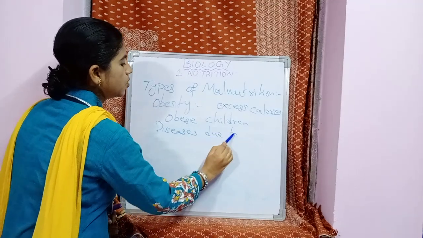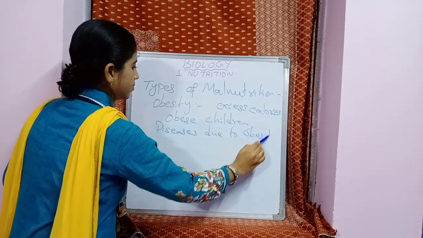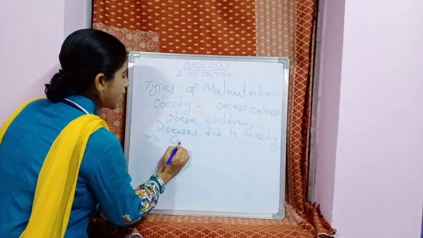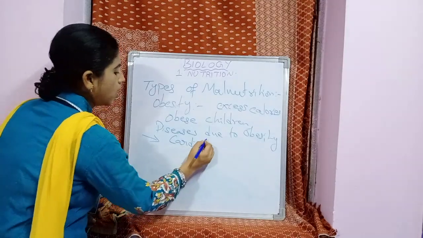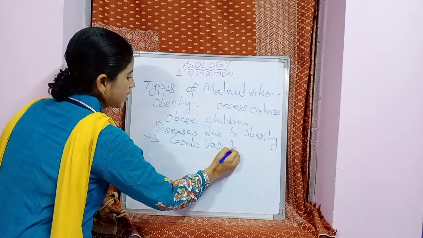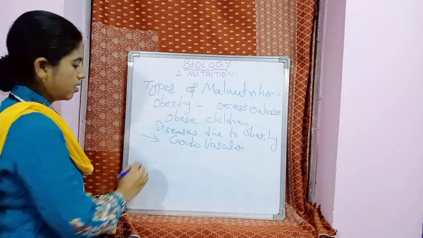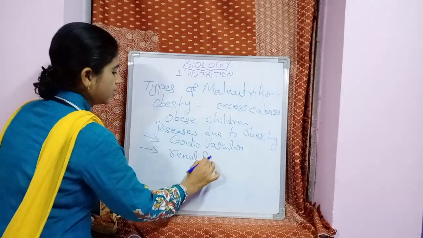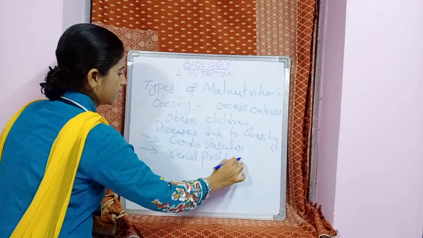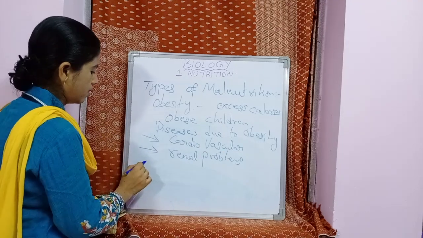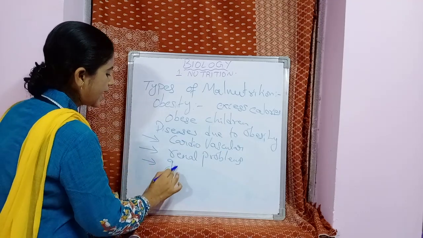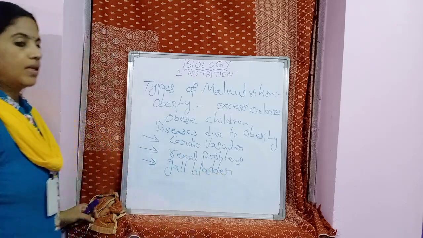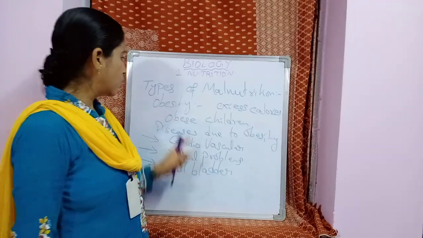The diseases due to obesity may be cardiovascular problems, or renal problems, or gallbladder problems. These are the various problems due to obesity.